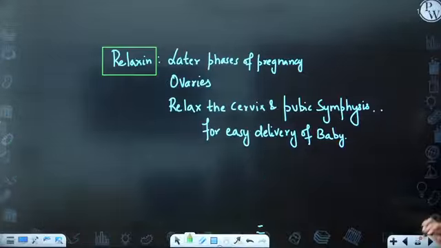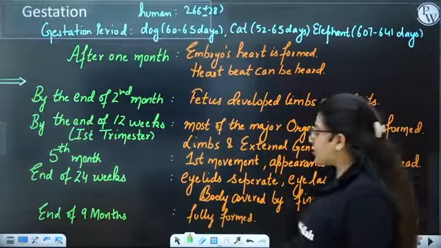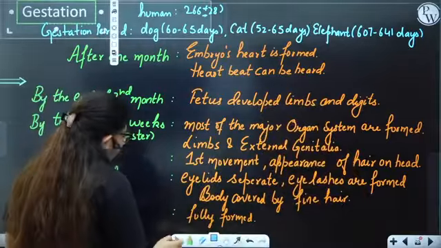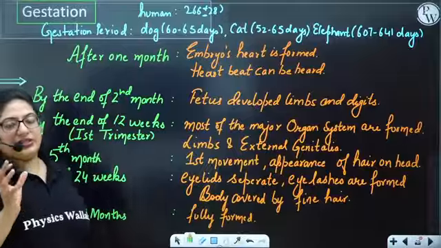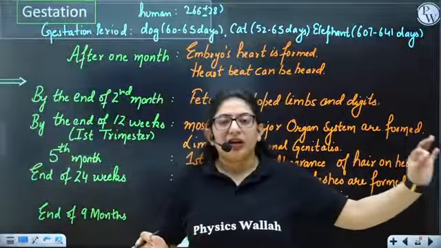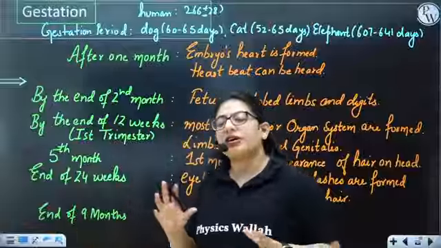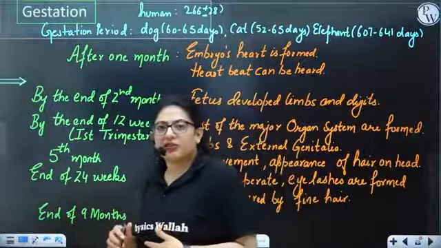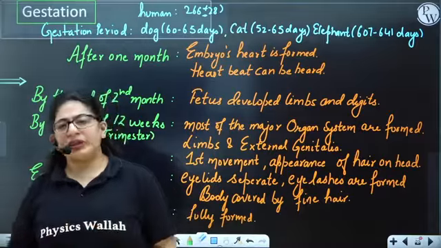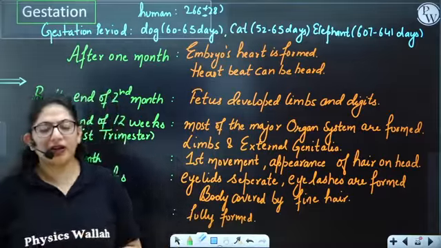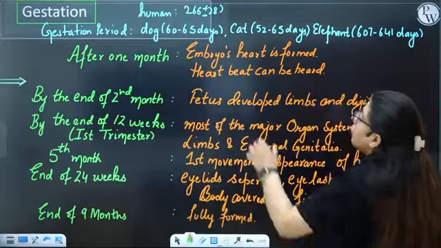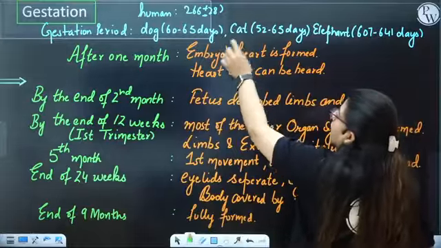Let's talk about gestation. What is gestation? Yes, it's a time period. It's a time period from fertilization to delivery of the baby. So we say, like you must have heard, that around 9 months the female is pregnant. For 9 months, the baby is in the mother's womb and it develops there. You must have heard of it, right? So in humans, it's around 9 months. In days, it's around 266 plus minus 28.